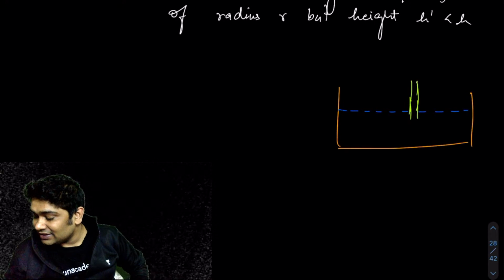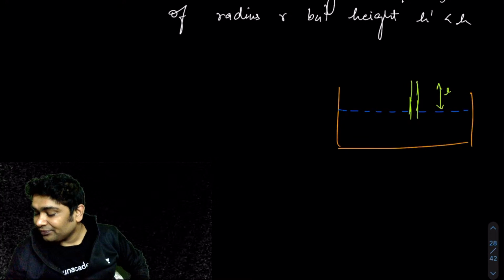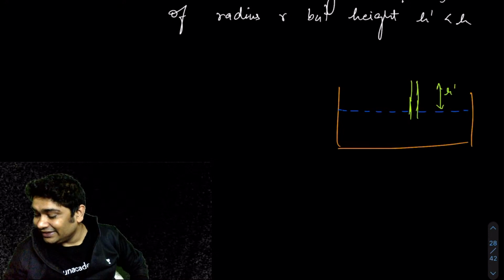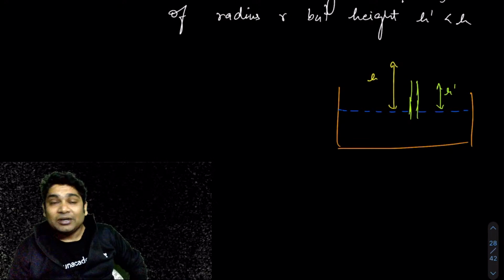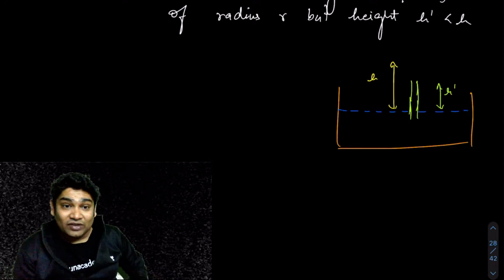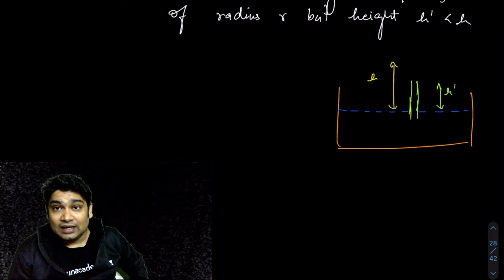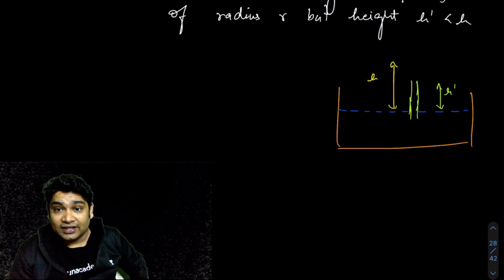Let's say this is h dash and h is somewhere till here. The expected height of capillary rise was still here. Then what do you think will happen? Now that's a very tricky situation.